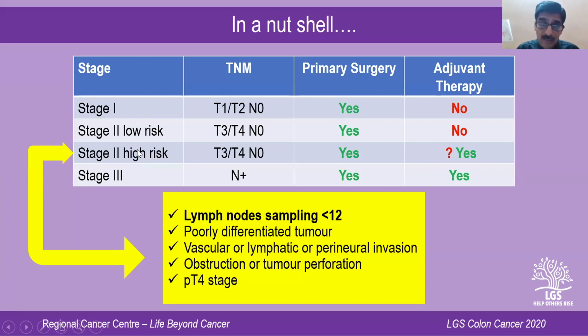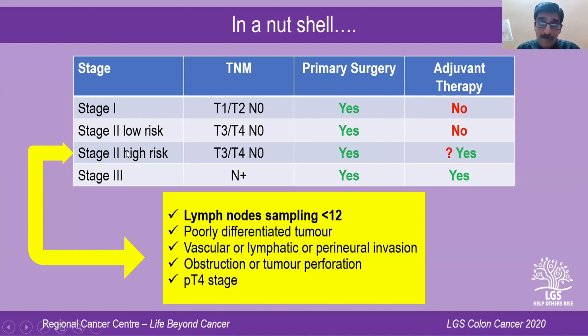Stage 2, low risk, high risk, whatever stage it is, irrespective of stage 1, 2, and 3, except for stage 4, all these patients would have surgery as their primary modality of treatment. There is no doubt about it. The only problem is regarding the adjuvant therapy. Stage 1, there is no role for adjuvant therapy.